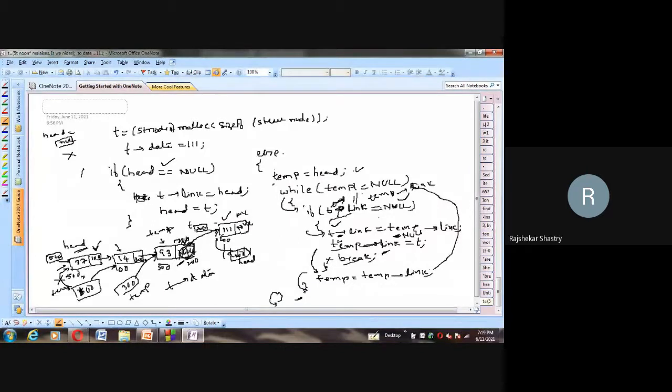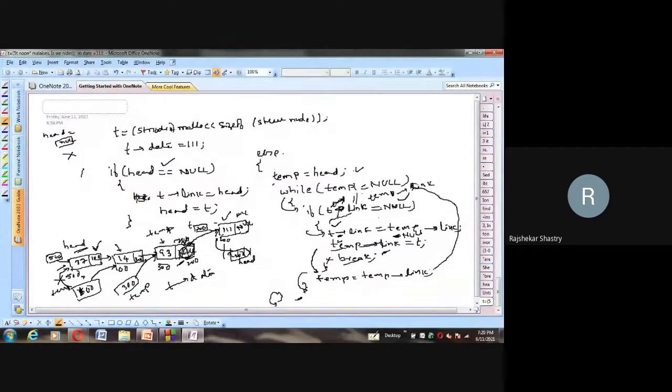Tell me the number of primitive operations in the best case. Because as you said, when there is no node existing in the linked list, that means the linked list is null, then inserting the new node at the end is very simple. It's a big O of 1. Tell me the primitive operations, how many? 4. Comparison, assignment, and assignment. 2 assignments, 1 comparison. Okay, good.